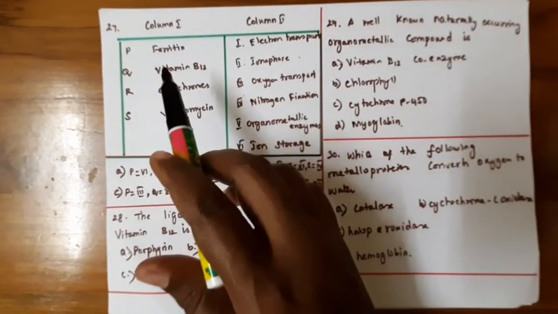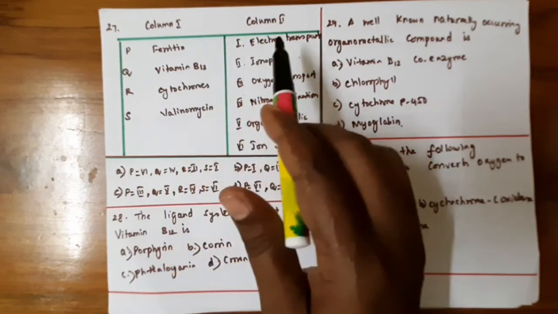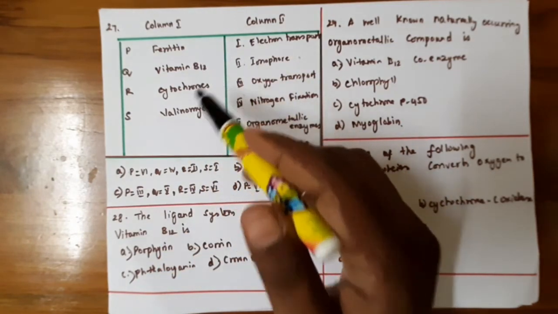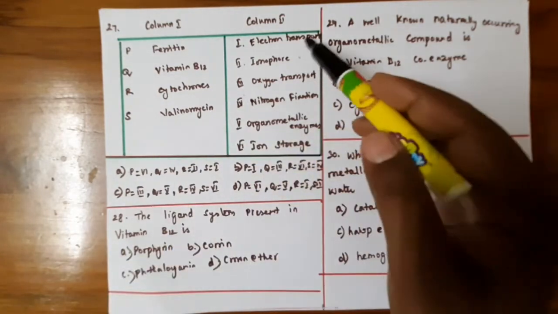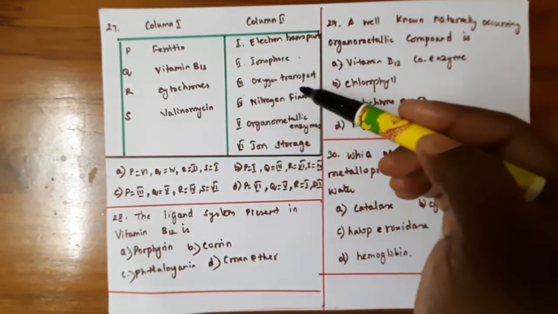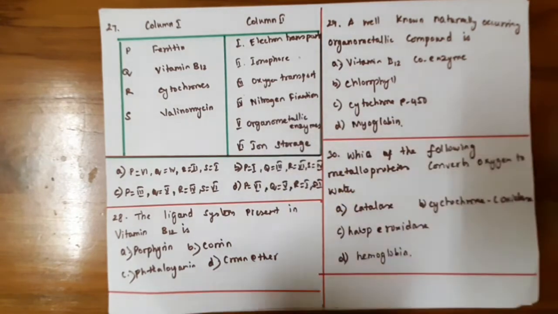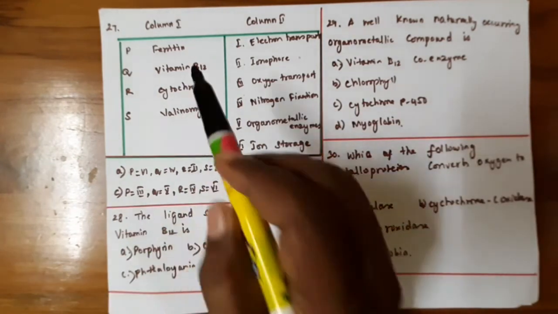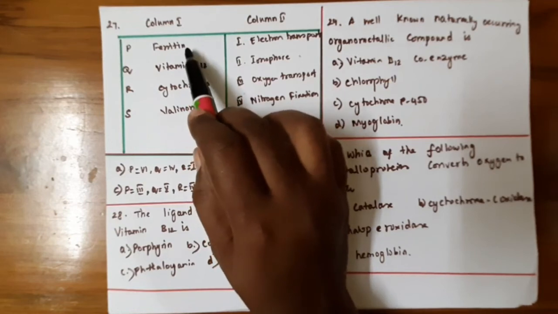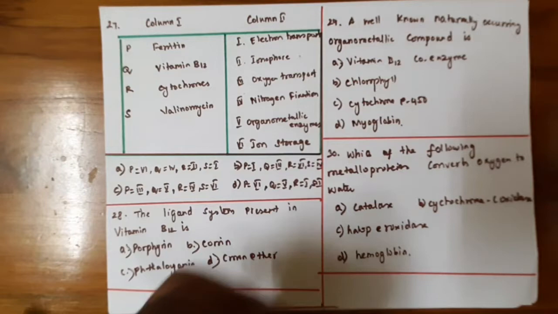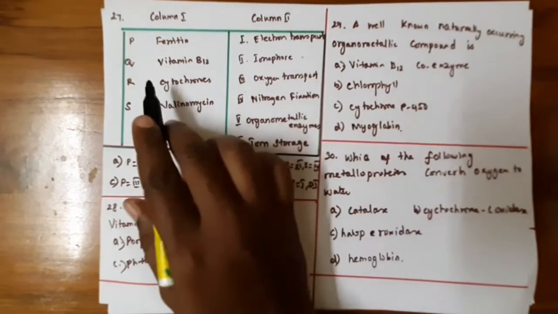And next question, again the match the following column 1 and column 2. Ferritin, vitamin B12, cytochromes, valinomycin. Electron transport, ionophore, oxygen transport in column 2, nitrogen fixation, organometallic enzymes, iron storage. Okay. As we know it, ferritin is the iron storage protein.